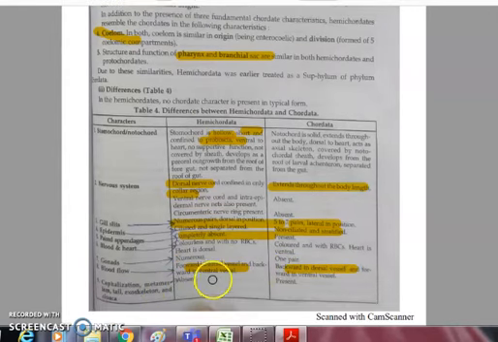And cephalization, the formation of a distinct head. Metamerism, the division of the body into small segments. Tail, exoskeleton, and cloaca. All these features are absent in hemichordata or Balanoglossus, but they are present in chordates.